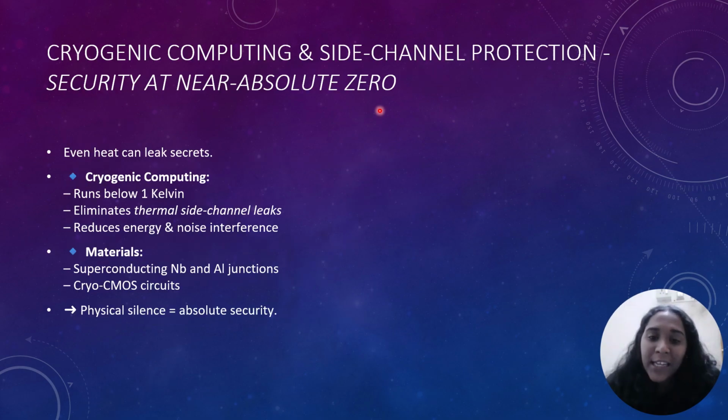Cryogenic computing and side channel protection: security at near absolute zero. When we think of hacking, we imagine software exploits. But at the hardware level, even tiny heat fluctuations can leak data. Cryogenic computing prevents that. By cooling materials below 1 Kelvin, electron movement becomes perfectly stable: no heat, no signal leakage, no side channels. This is how quantum cryptography hardware keeps data physically frozen, which is literally untouchable.